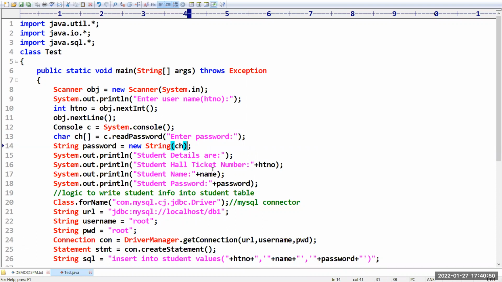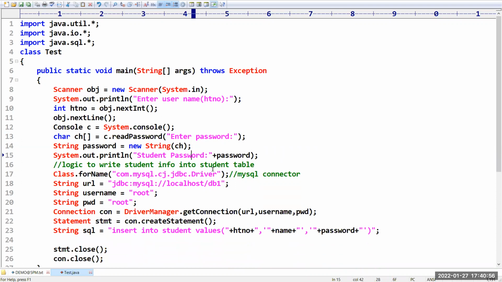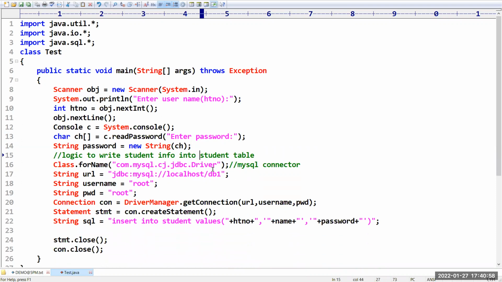Now we have to compare the given hall ticket number and password. Is it valid or not? Here we have to write a logic to validate the user details, to validate user information. Class dot forName, all these things are same. DriverManager is also same. We have created a statement, up to this same.